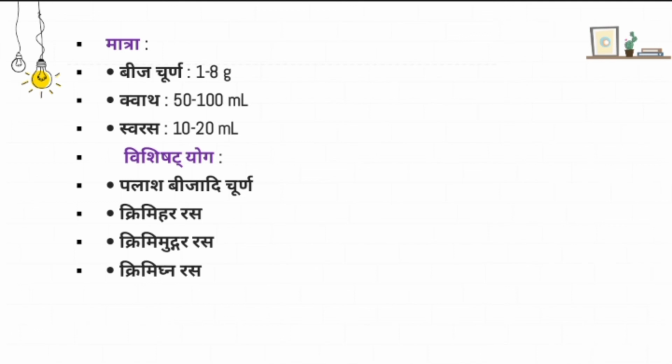And what is the matra of Palasha? Bija churna, if we are administering, 1 to 8 gram; kvatha 50 to 100 ml; swarasa 10 to 20 ml. These are the general matra. Vishishta yogas, mainly with krimighna action, are Palasha bijadi churna, krimimudgara rasa, krimihara rasa, krimighna rasa, krimihanti vatika, and haridra kanda is also added. All these are meant for krimi only.